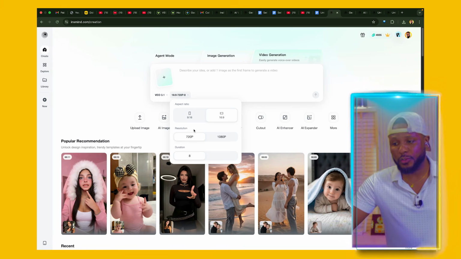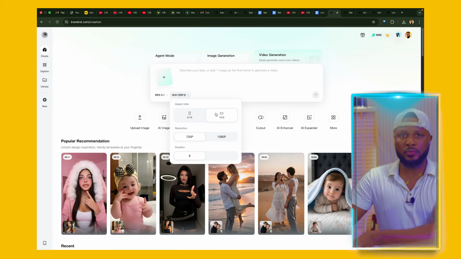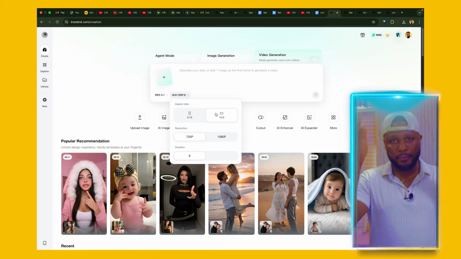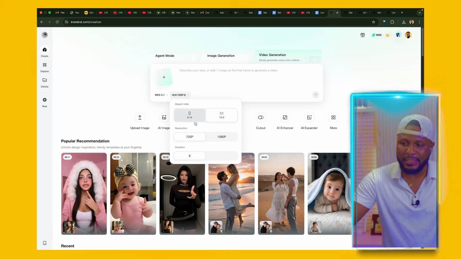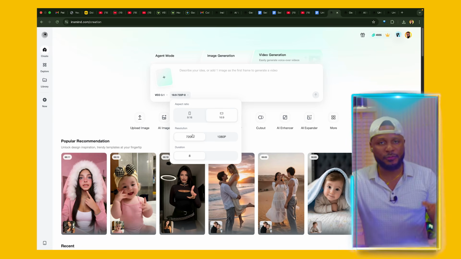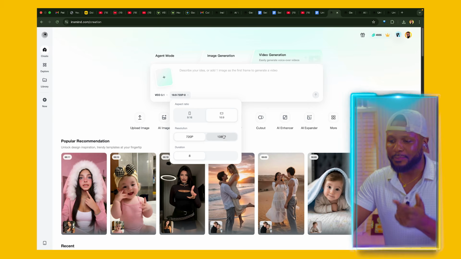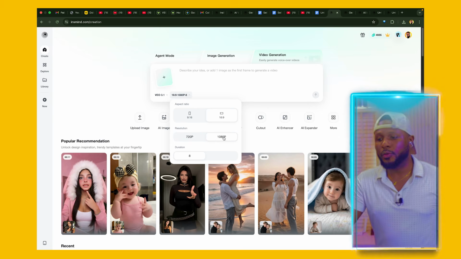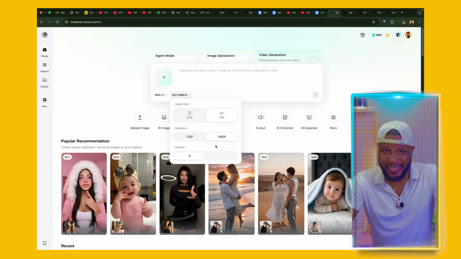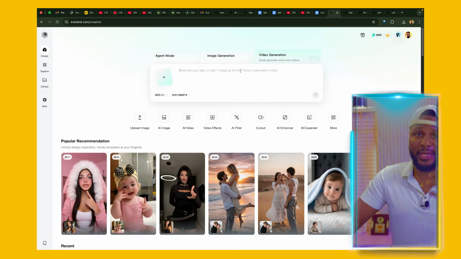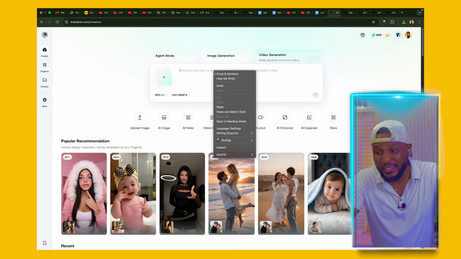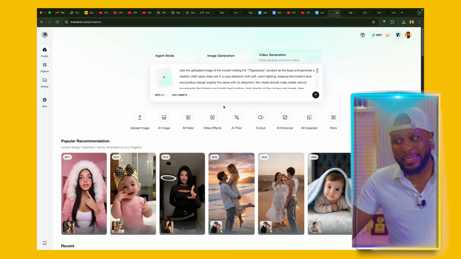Now the 16:9 is because I'm making a landscape kind of video. If you want to make a portrait video, you select 9:16. And then for resolution, you're going to select either 720p or 1080p. For the purpose of this tutorial, I'm going to select 1080p. And for duration, we're going to leave it at 8 seconds, because that is the maximum we can get from any of these tools that will actually make sense. So now that we have that, we're going to paste in the prompt that we copied like so.